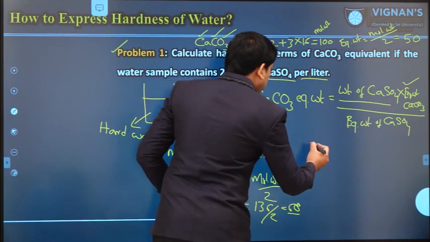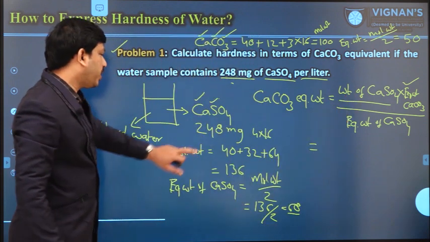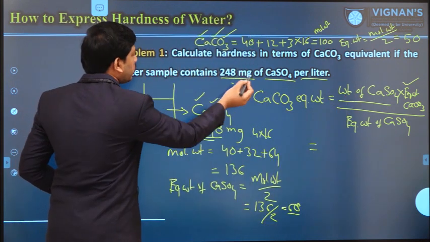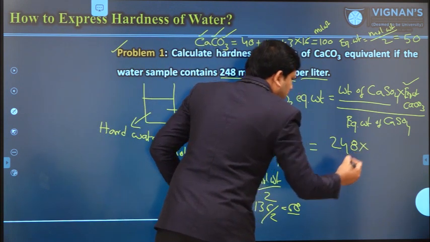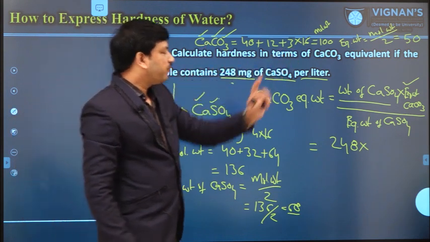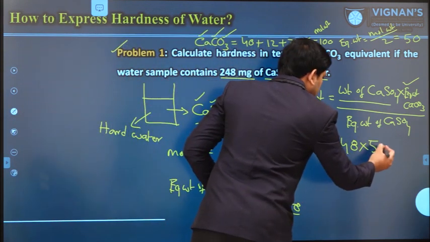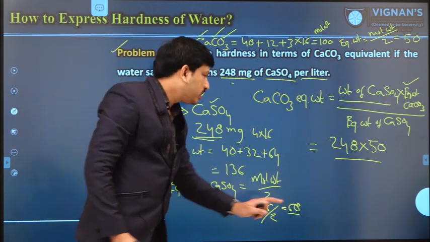Now substitute all these values. The weight of calcium sulfate is 248, multiplied by the equivalent weight of calcium carbonate 50, divided by the equivalent weight of calcium sulfate 68.